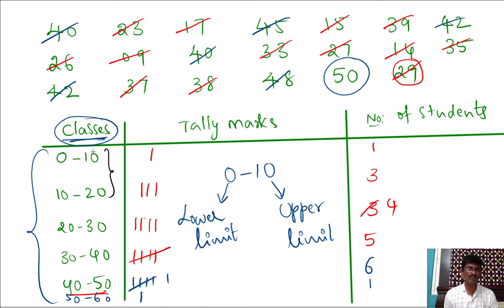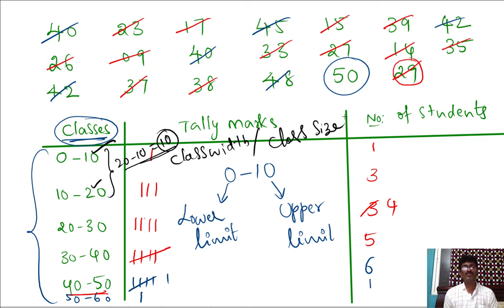So here for 0 to 10 upper limit is 10, and for 10 to 20 the upper limit is 20. So the difference between these two, that means 20 minus 10, which is equal to 10. This value 10 is called class width or class size. So class size or class width means the difference between any two successive upper limits, or we can take any two successive lower limits also. Sometimes it is called as class interval also.